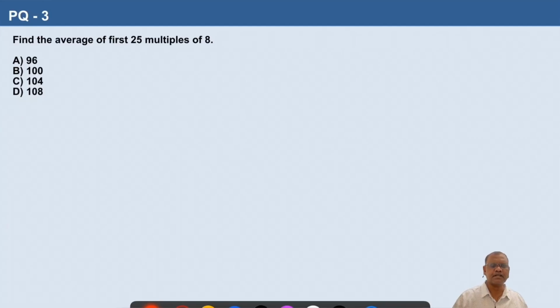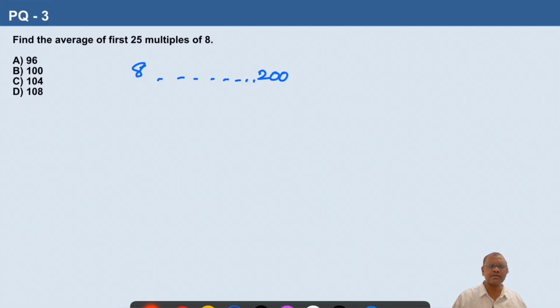Question number 3. Find the average of first 25 multiples of 8. So, first multiple of 8 is 8, and 25th multiple of 8 is 25 into 8, which is 200. All these numbers will form a sequence.